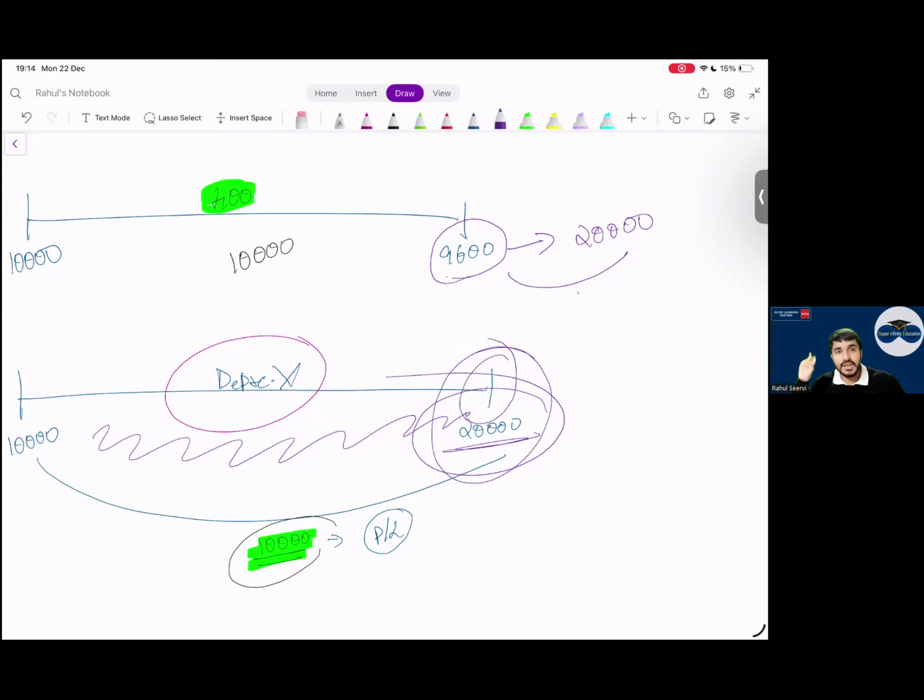So this is initial recognition and subsequent measurement. Initial cost, yes sir. Subsequent choice is that. What is the choice 1? Cost model. Choice 2 is what? Revaluation model. Now which one we will use? You only say. Revaluation.